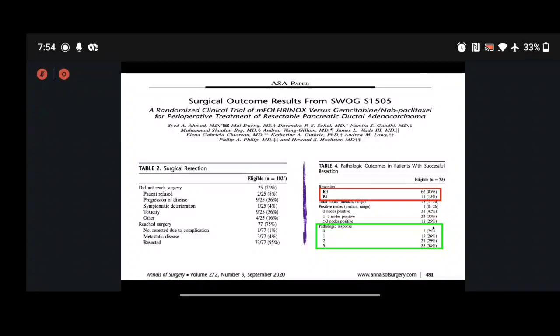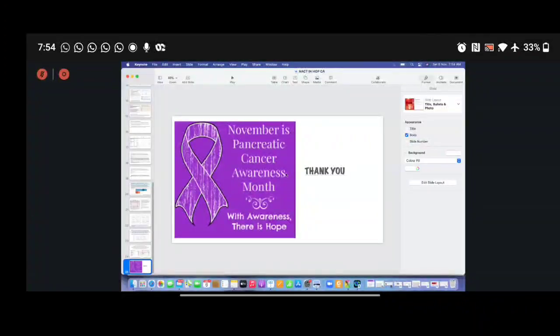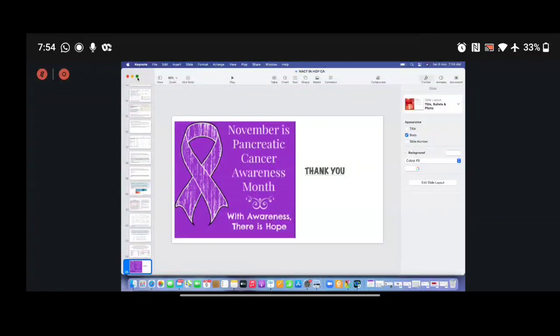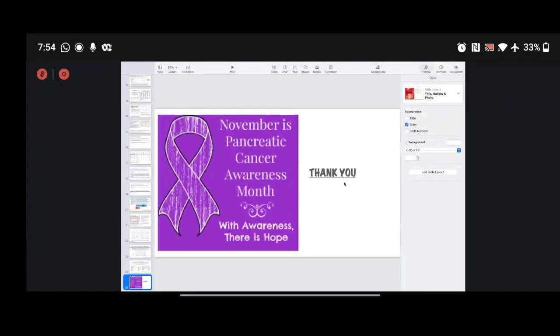Based upon this, I rest my debate in favor of administration of neoadjuvant chemotherapy in resectable pancreatic head malignancies.